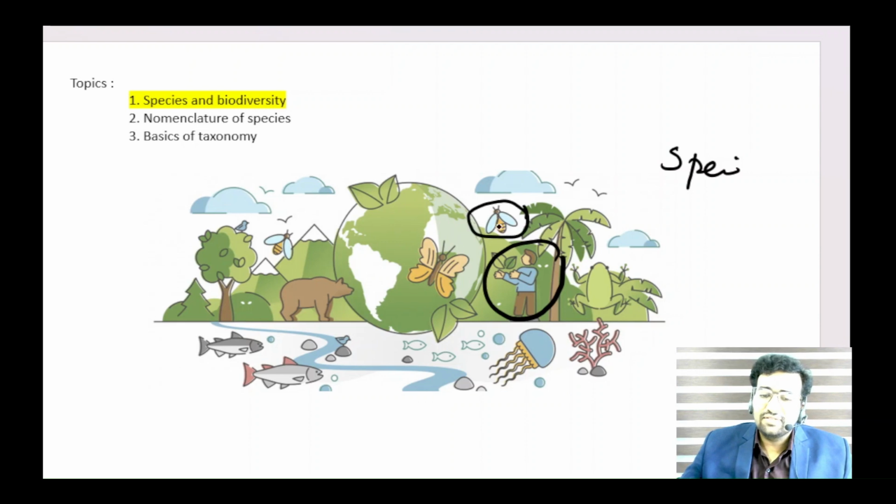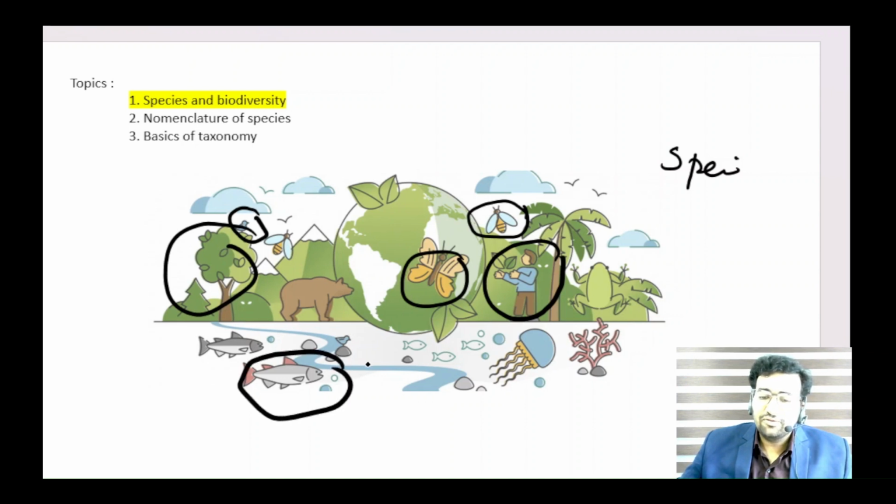This contains many species. Flies are one species, butterfly another species, tree another species. Birds are another species, one kind of fish is another species. This sponge is one species, and sponge belongs to the animal kingdom. Now you can see the frog. These are all different species. So many species constitute the biodiversity. Diversity means difference. Difference of species constitutes biodiversity.